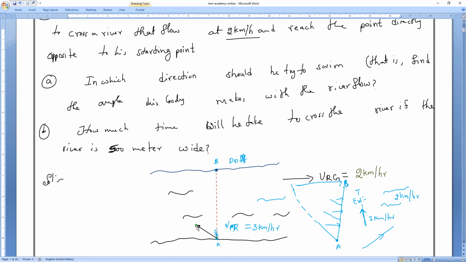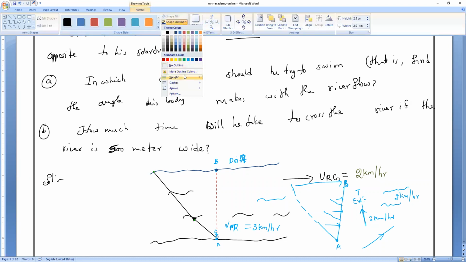what do you mean by drift? Drift means what? River flow. Do you understand it? If you try to swim in this direction, then due to the drift, he will start moving perpendicularly. Is it right or wrong? Everybody? Yes, please. If you try to swim in this direction, due to the drift, the river force, due to the velocity or speed of the river, the person will start moving perpendicularly. Is it yes or no?